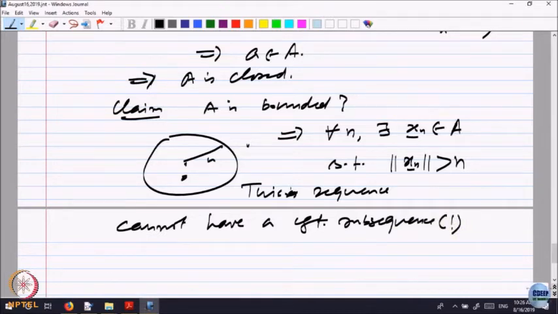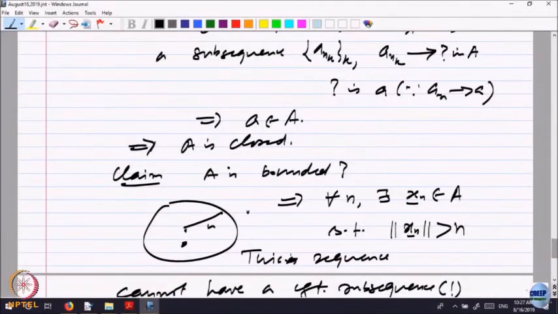Is it okay? If you find visualizing in R n difficult, you can keep in mind your real line. You have points on the line which are going away and away from 0. So, the sequence is unbounded, and every convergent sequence should be bounded, that is a necessary condition.